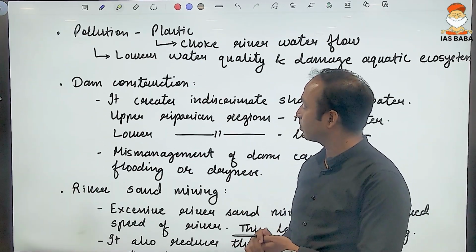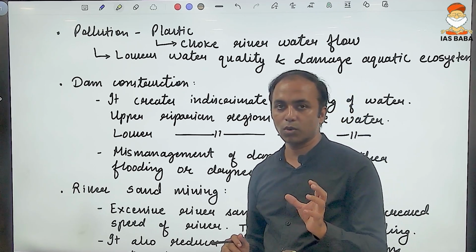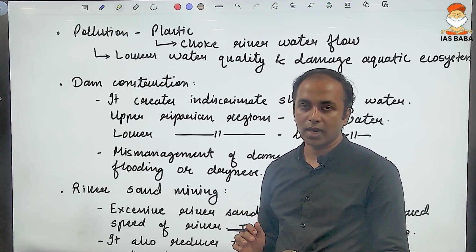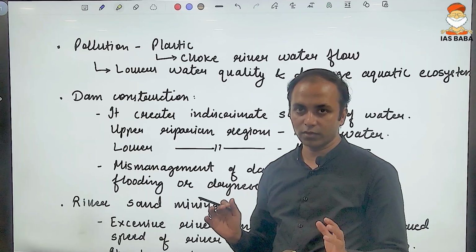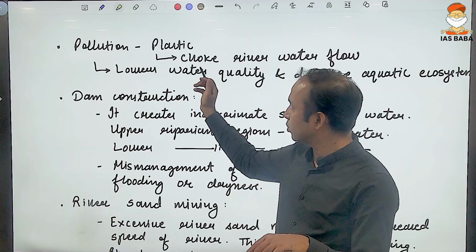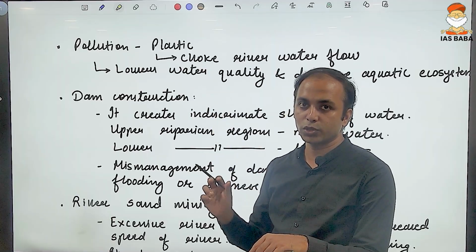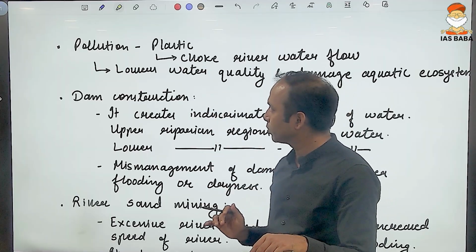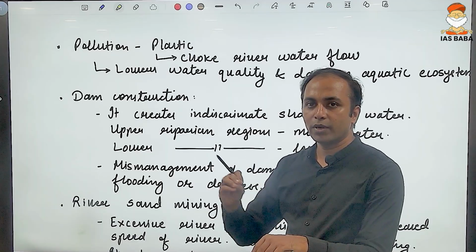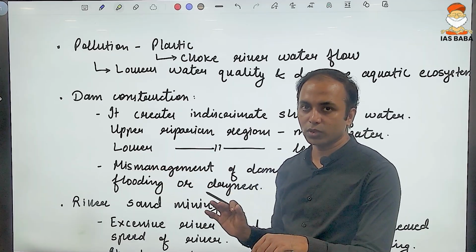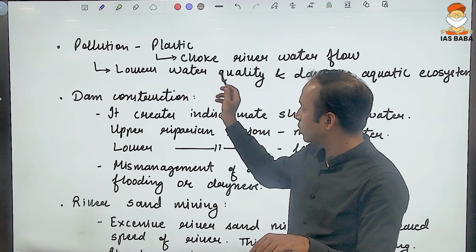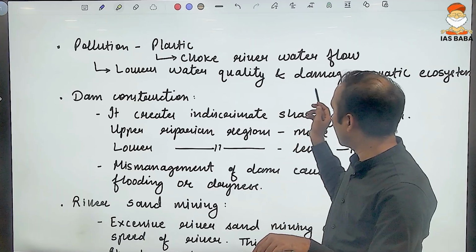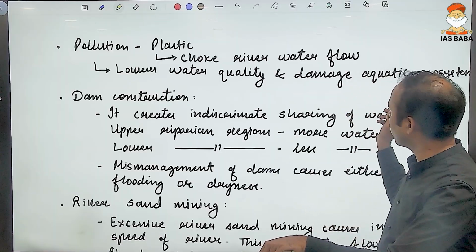Pollution, especially that of plastic, because plastic leads to the blocking up of the rivers and thereby reducing the overall carrying capacity of the rivers. So the plastic that causes choking up should be removed, or the urban drainage system should not be directly released into the nearby rivers. The pollution also lowers the water quality and damages the aquatic ecosystem.